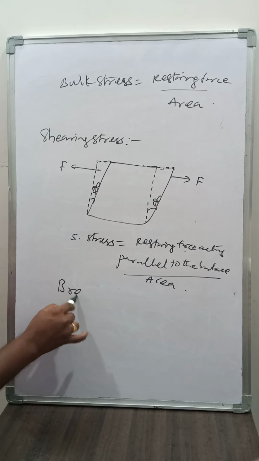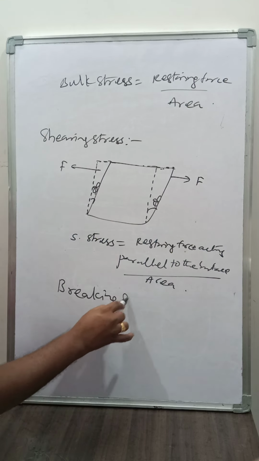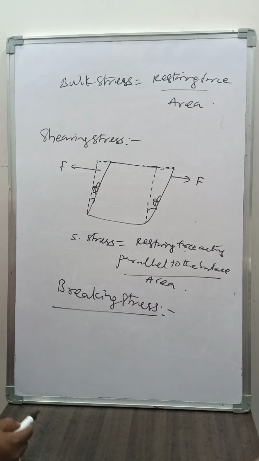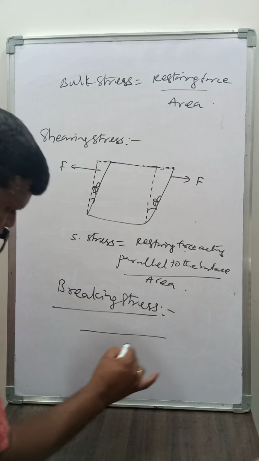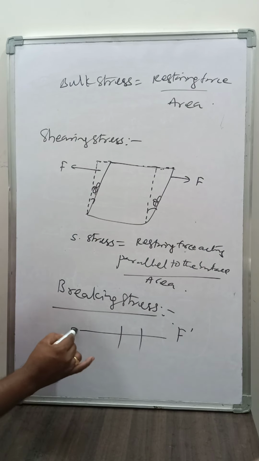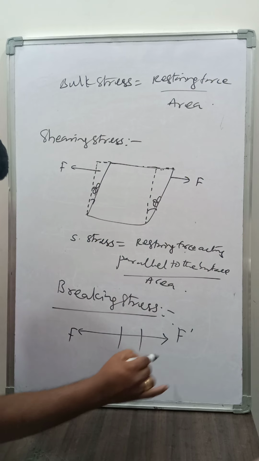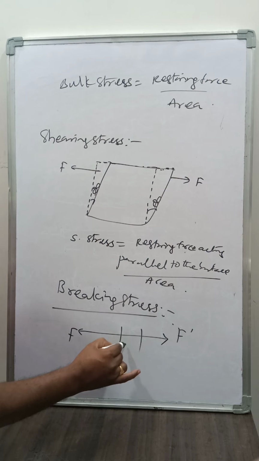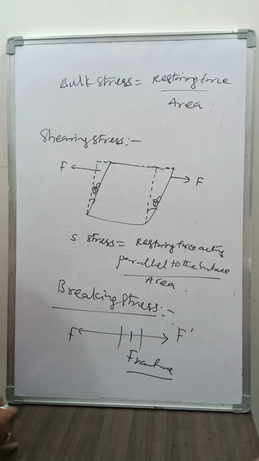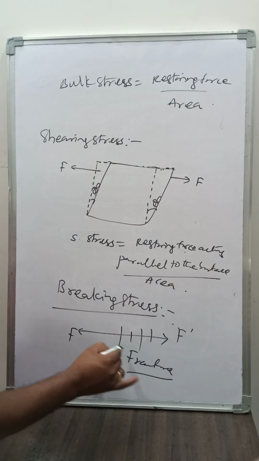Breaking stress. What is meant by breaking stress? Breaking stress means whenever we apply stress on any body, the body fractures. For example, a wire. We apply a deforming force on this wire, so it fractures. The stress is acting on the body, then the body undergoes fracture.